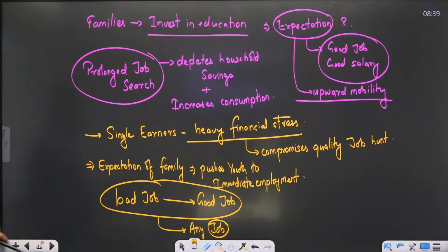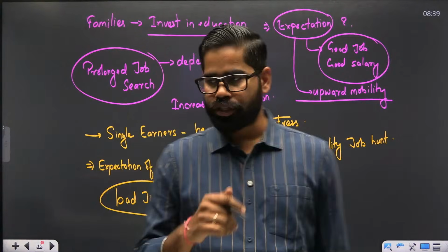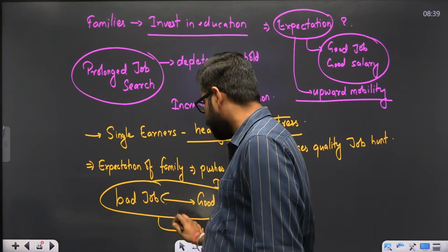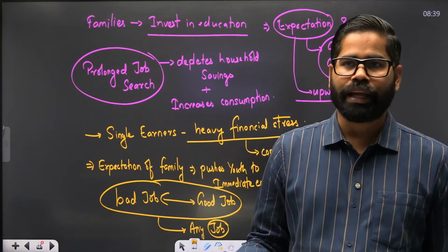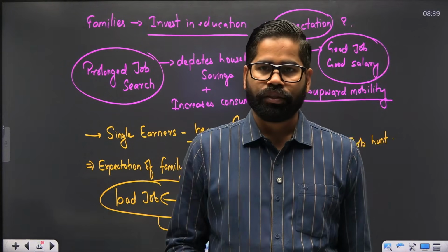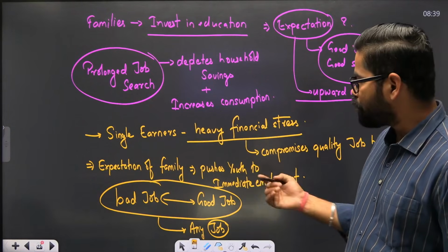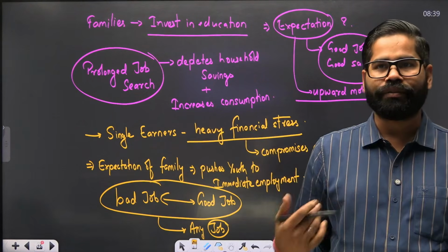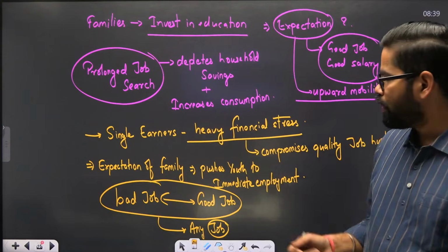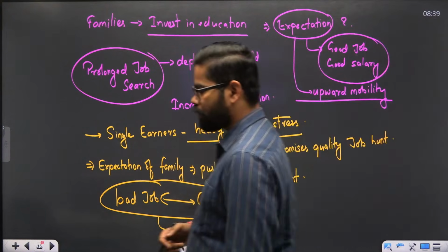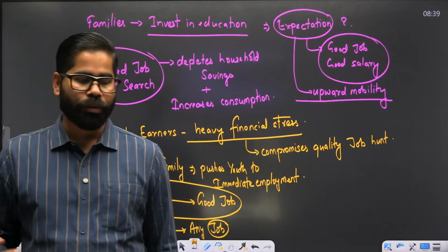Okay. People are first differentiating between bad job and good job, and then they have to go for any job. Okay. So this is one of the parts which we see here in the case of the families, that what they have to do eventually, क्या उन्हें करना पड़ता है eventually. So that is one of the parts which we see here in the case of the job market.